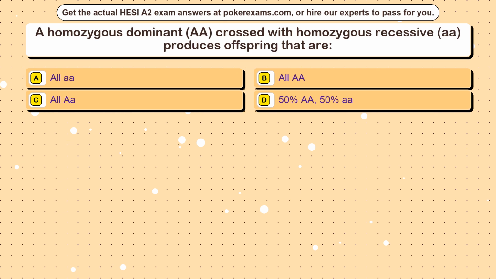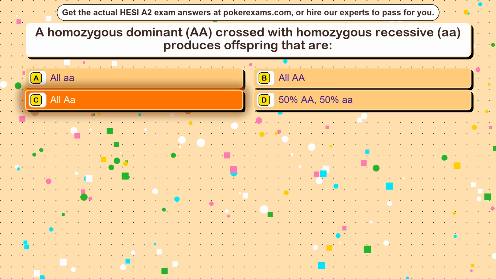Question 5. A homozygous dominant, AA, crossed with homozygous recessive, aa, produces offspring that are Option A, all AA. Option B, all aa. Option C, all Aa. Option D, 50% AA, 50% aa. The correct answer is Option C, all Aa.